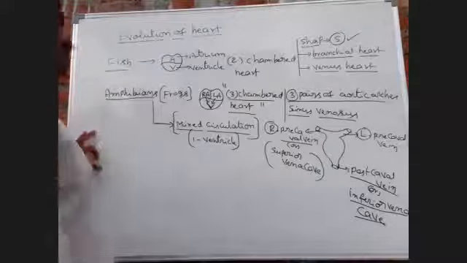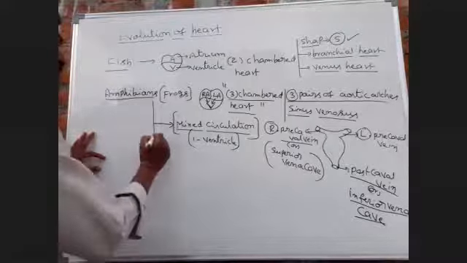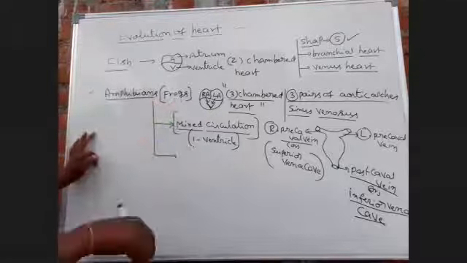Next, in amphibians, incomplete double circulation.